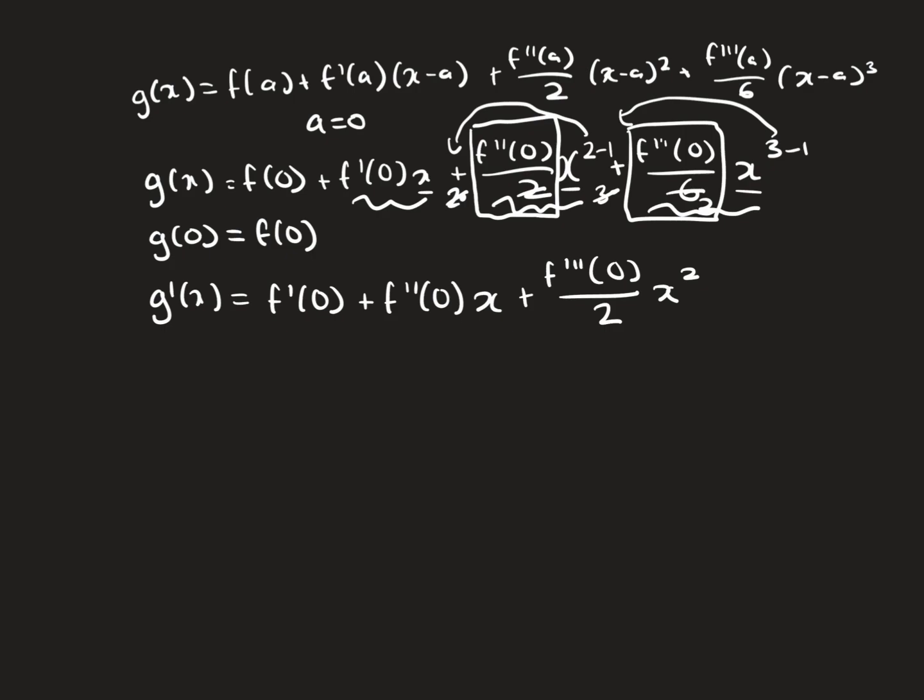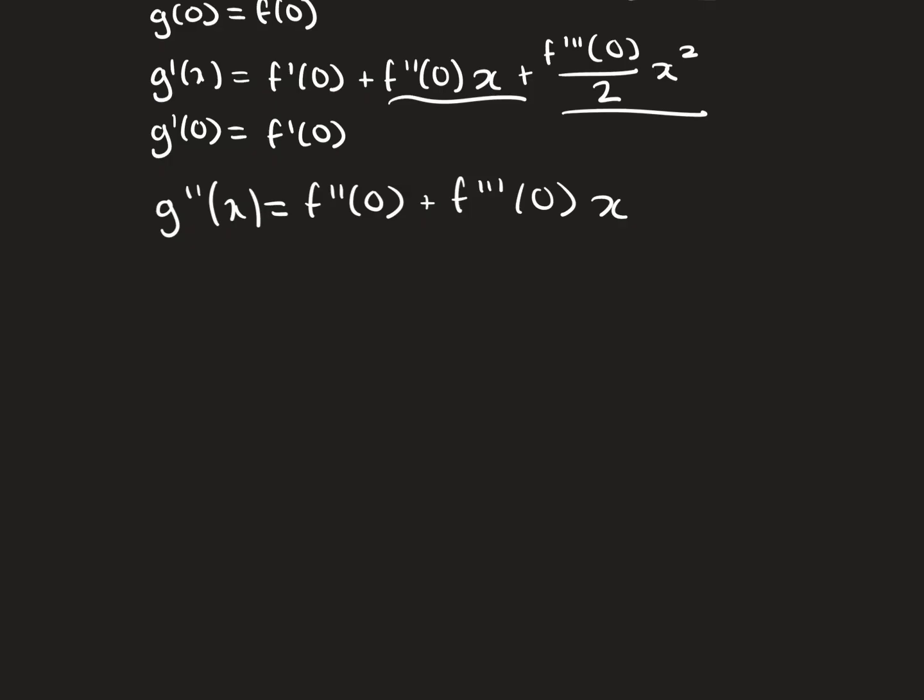So now if I evaluate the derivative of g at 0, these terms zero out, and I'm left with f prime of 0. So the approximation is equivalent to our function f of x at the point 0, and its derivatives are also equivalent. Our original function f of x, the derivative, and the derivative of g of x.